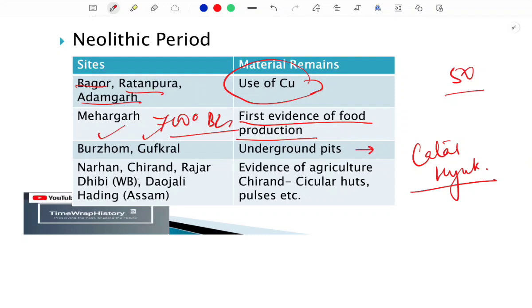Apart from that, you will find sites in eastern India and central India also: Narhan, Chirand which is in Bihar, Raja Dhibi which is in West Bengal, Daojali Hading which is in Assam. The most important among these is the site of Chirand. Here we found circular huts, pulses and other artifacts belonging to the Neolithic Chalcolithic period.